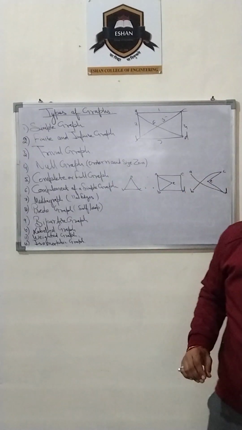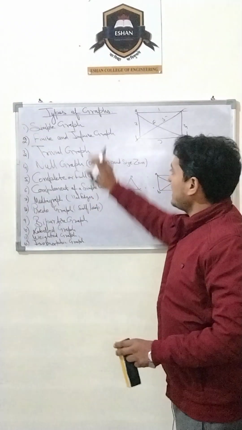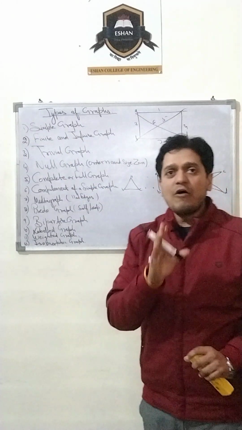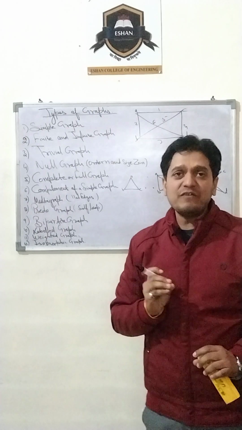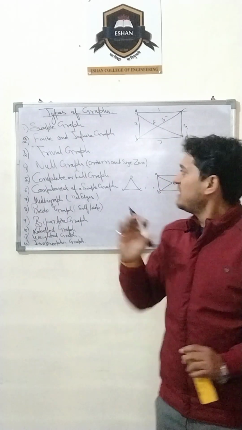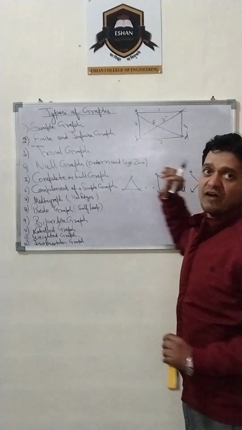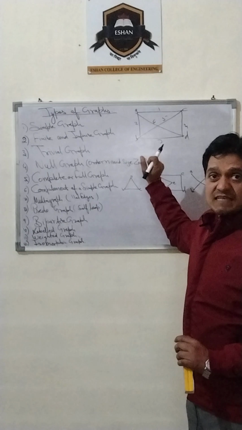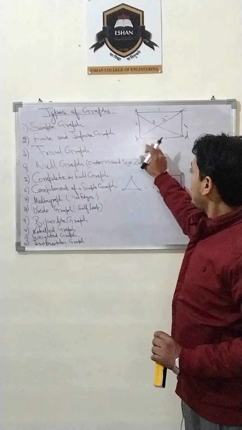Now second is the finite graph and infinite graph. A finite graph means a graph which consists of a finite number of edges and a finite number of vertices. Likewise, this is a finite graph of 4 vertices and 6 edges. This is a finite graph.